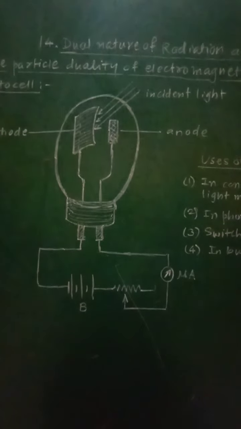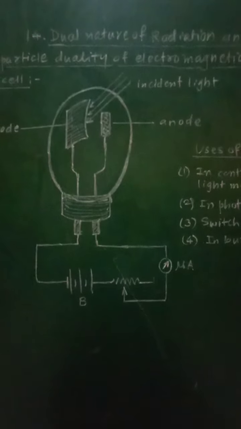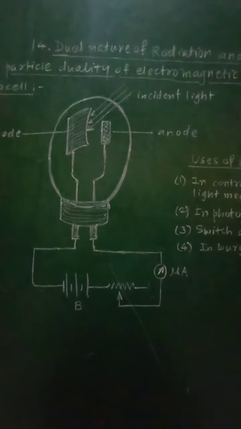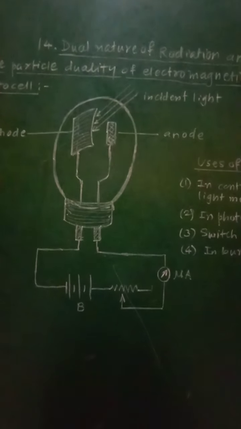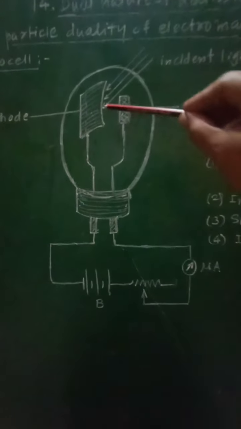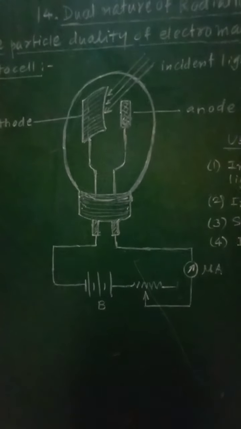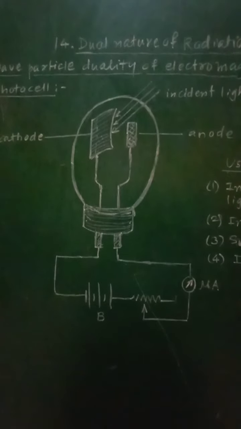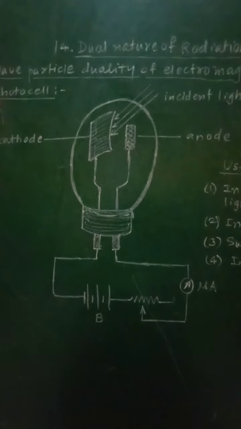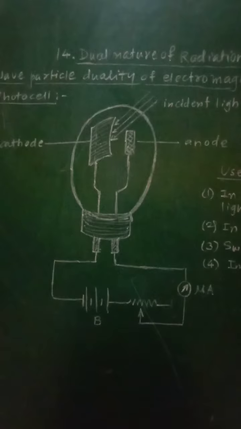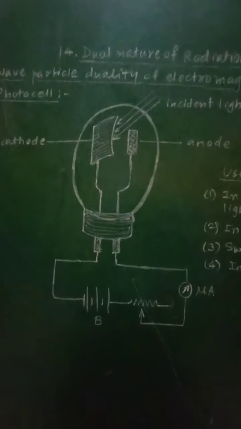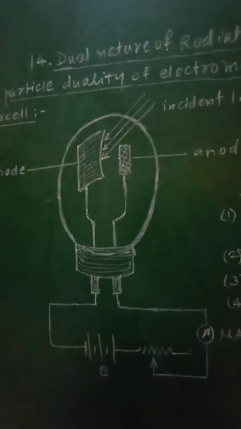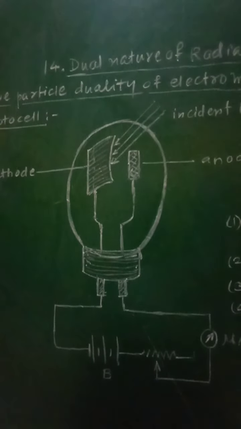photocell. Its construction can be explained as follows: it consists of a semi-cylindrical photosensitive metal plate E. This will be the cathode, that is the metal plate, the semi-cylindrical photosensitive metal plate E, and a wire loop will act as the anode.